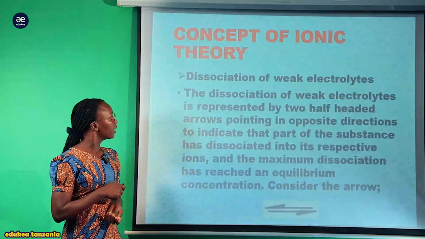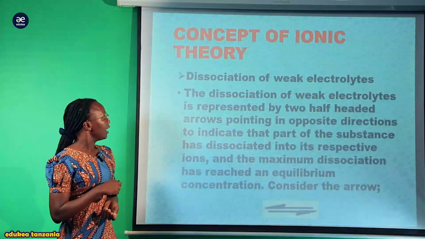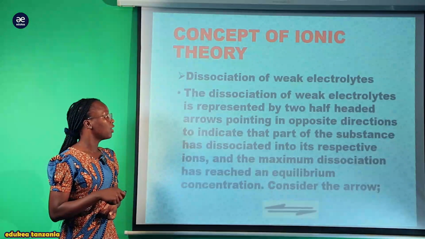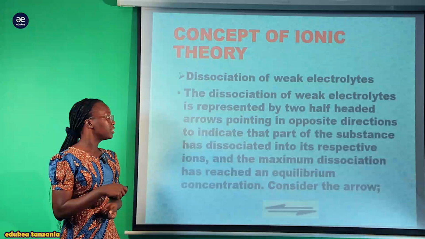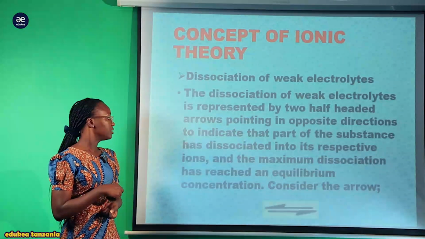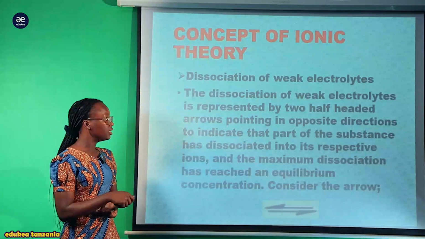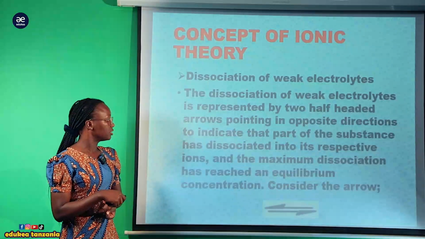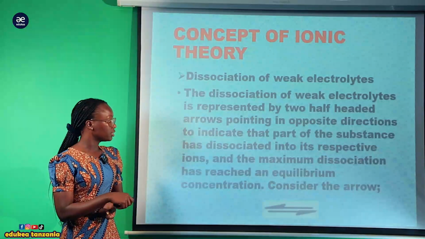The dissociation of weak electrolyte is represented by two half-headed arrows pointing in opposite directions to indicate that part of the substance has dissociated into respective ions and the maximum dissociation has reached an equilibrium concentration.